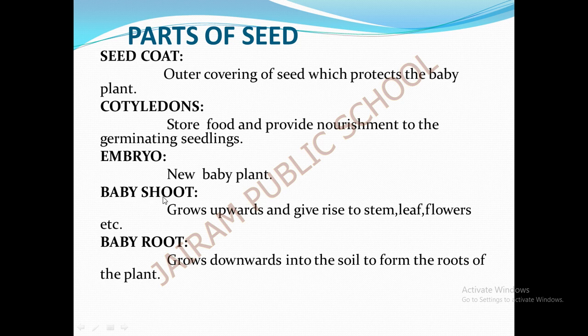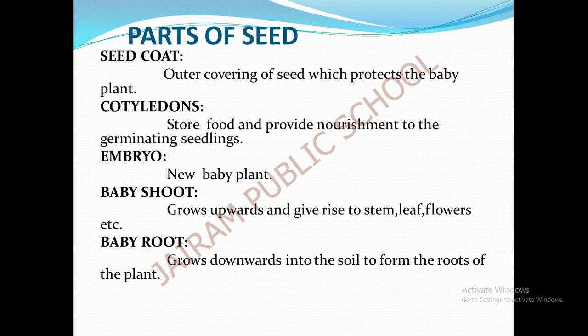First, I'll tell what is meant by shoot. The part of the plant which grows above the soil is called the shoot. It grows upwards, facing towards the sun to get energy, and gives rise to stem, leaf and flowers.